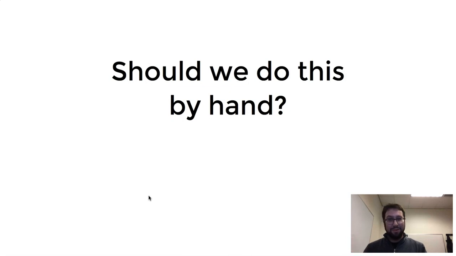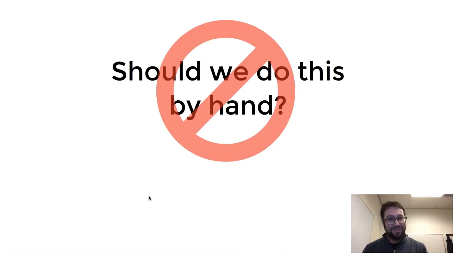So the question is, I'm not creating slides, so I do a lot of slide stuff. So the question is really, should we do this by hand? Given this tallying procedure we came up with, is that a good idea? And the answer is, of course, no, we don't want to do that by hand. That would be really not cool. We would not enjoy that, right?